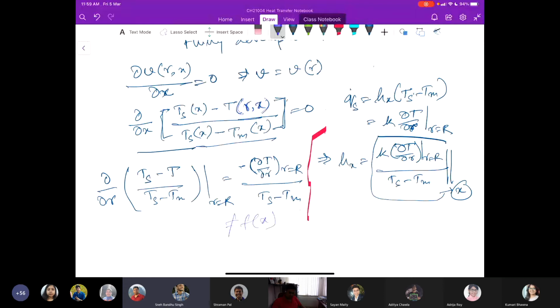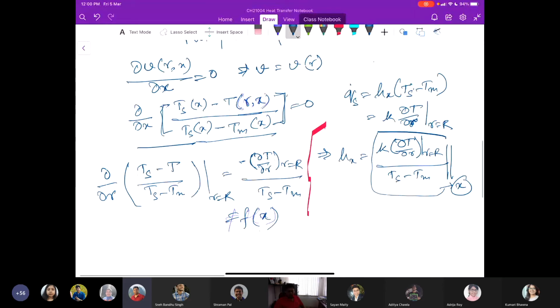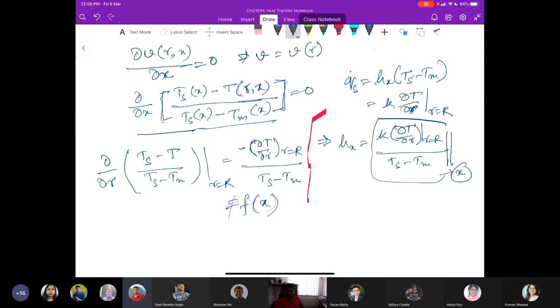But Tm is a function of x. See, here we have the derivative of Ts minus T divided by Ts minus Tm.